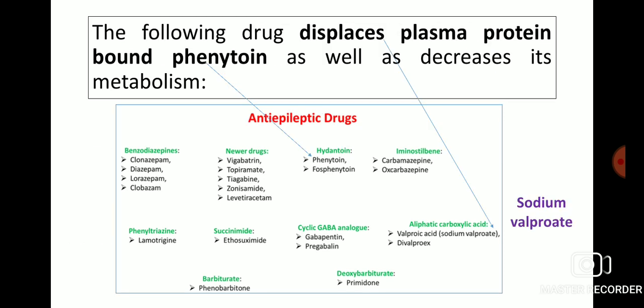The following drug displaces plasma protein bound phenytoin as well as decreases its metabolism, that is sodium valproate. So, sodium valproate displaces plasma protein bound phenytoin. Phenytoin is from the class hydantoin, and sodium valproate is an aliphatic carboxylic acid compound which is used as anti-epileptic drug.